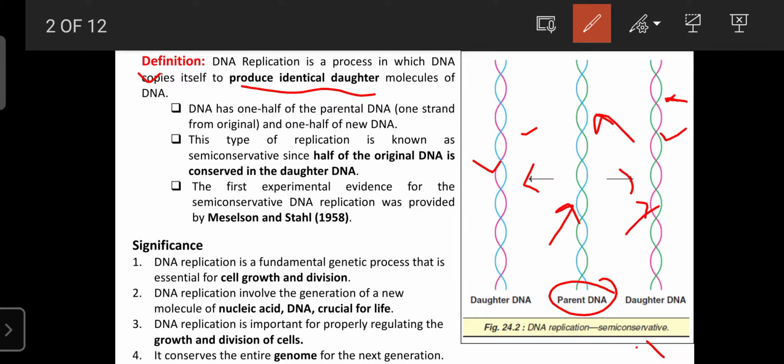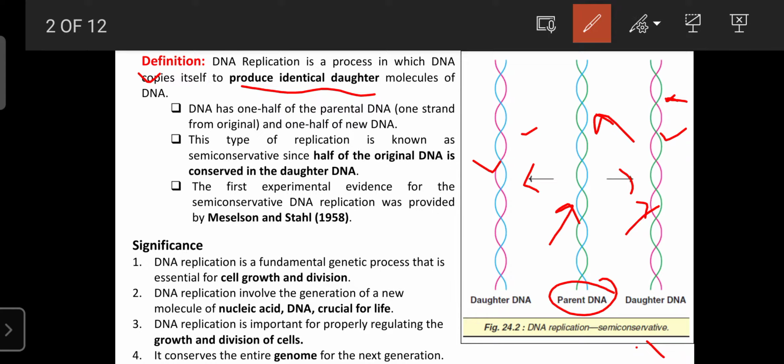The experimental evidence for semi-conservative DNA replication was first provided by Meselson and Stahl in the year 1958. After that, it was possible for scientists to make antibodies, make the synthesis of protein artificially, or make certain drugs.